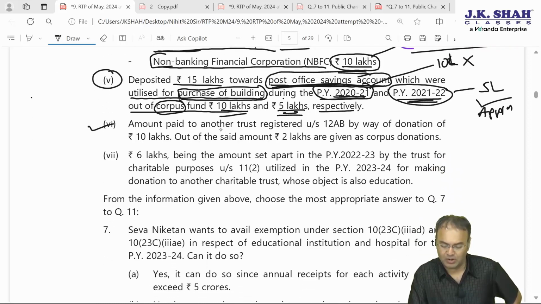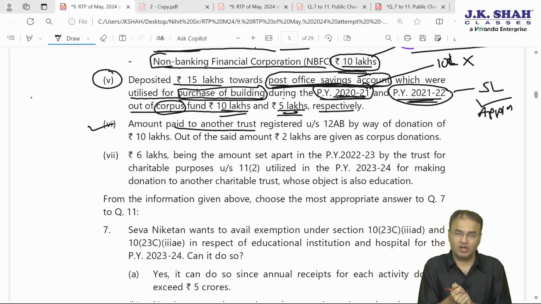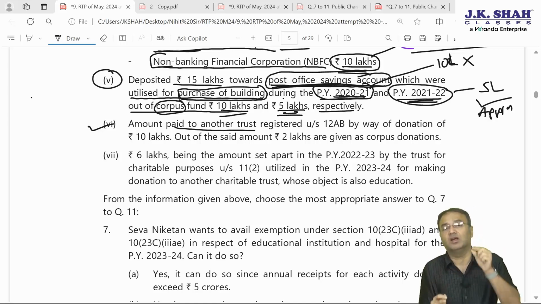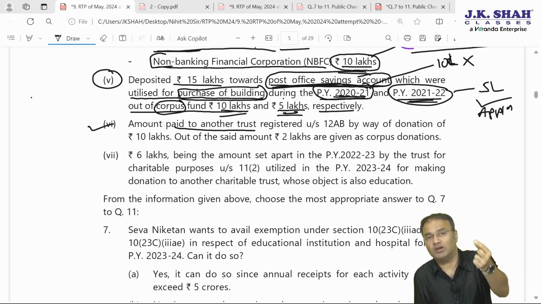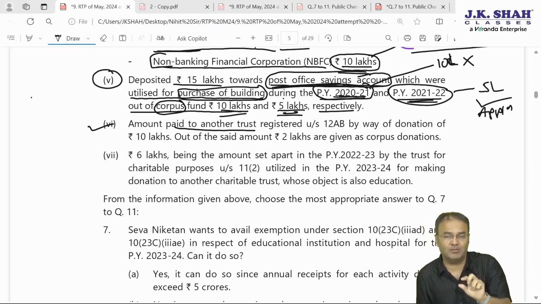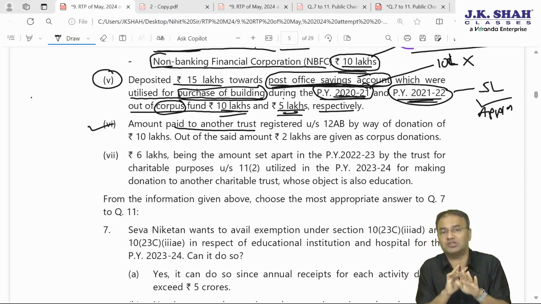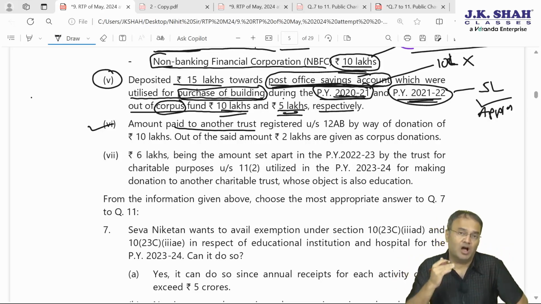Point 6, amount paid to another trust. Now an amount can be donated or paid to another trust but not as a corpus. If an amount is paid or contributed to another trust, maybe having the same object, a similar object or a totally different object, that is fine. The condition is that the donor trust is donating to a donee trust, and the donee trust should be registered under section 12AA or 12AB of the Act. Donor and donee both should be registered. Purposes may be totally different, then also it's fine. However, funds donated should not be towards corpus of the donee trust.